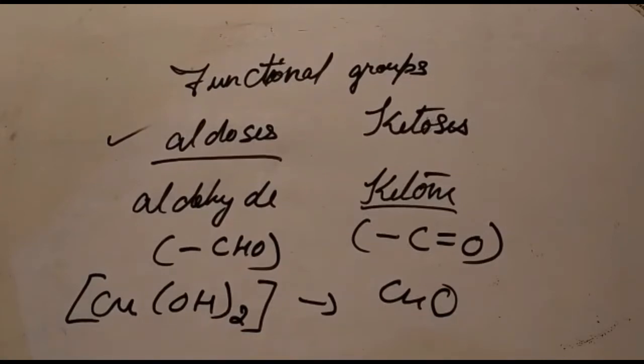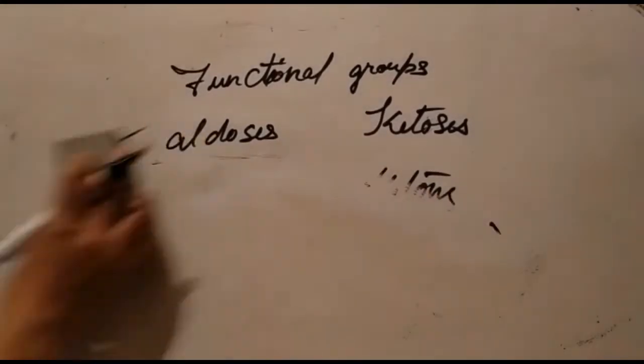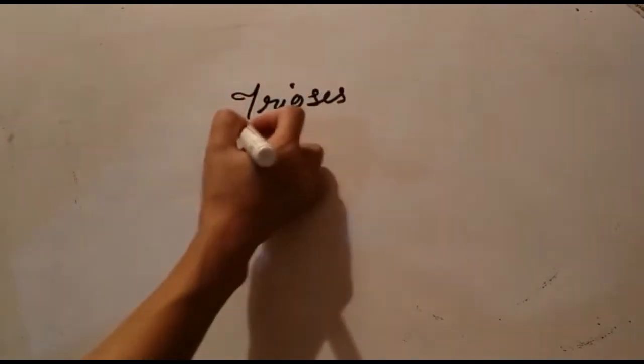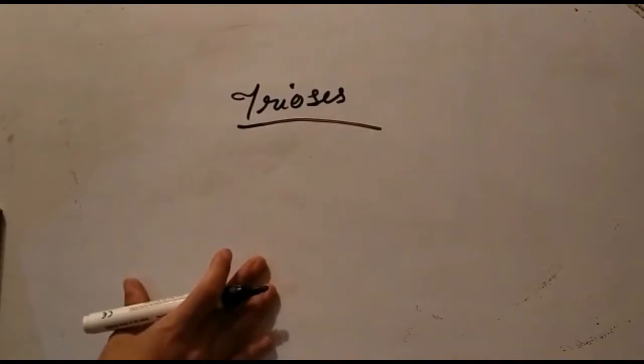And now, I hope that is clear that they are classified based on the number of carbon atoms present, and also based on the functional group present, whether it is an aldehyde or a ketone. Now, we know that the 3 carbon monosaccharides are known as trioses, right? Those which have 3 carbon atoms in their molecule.